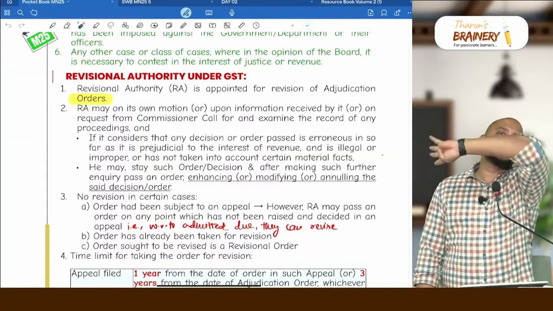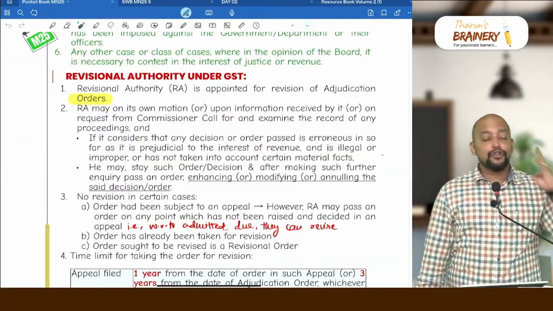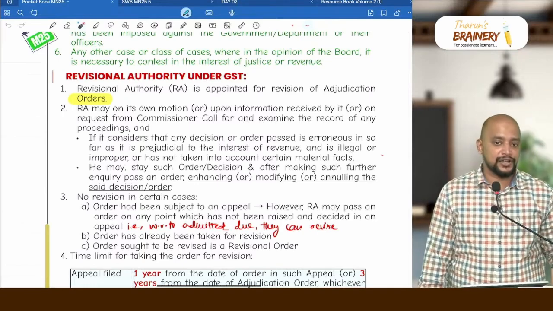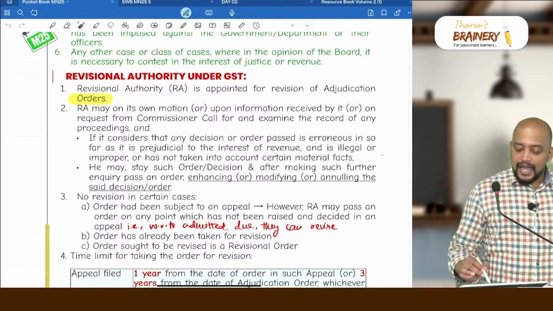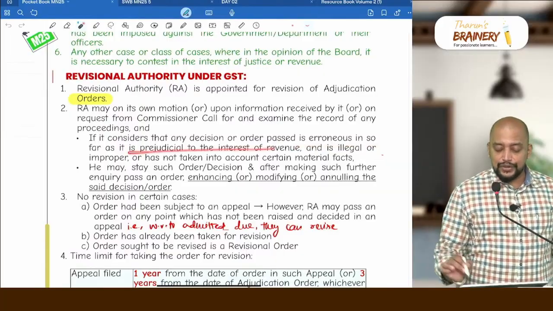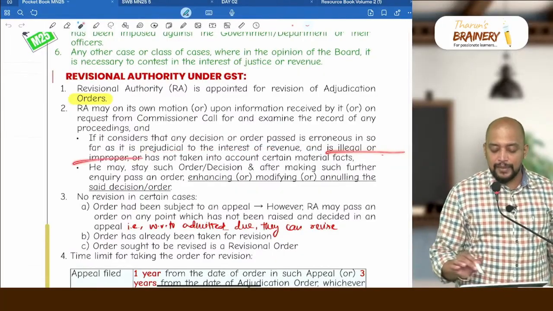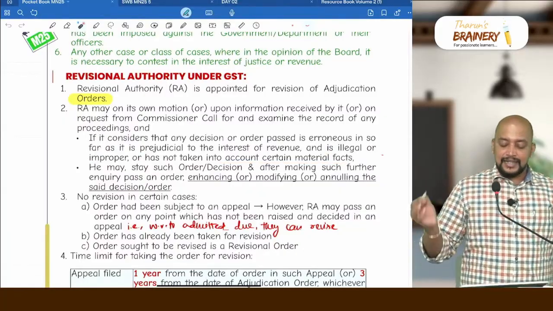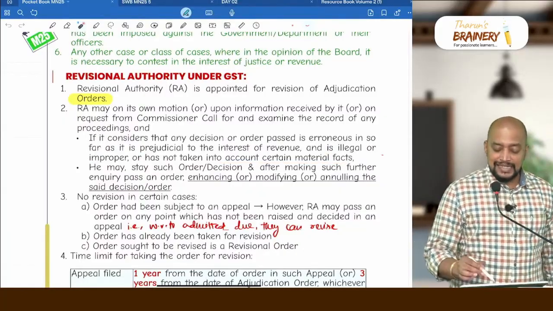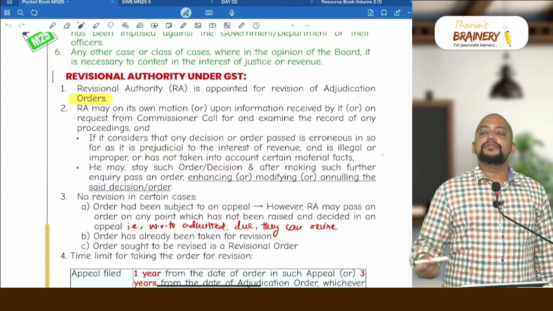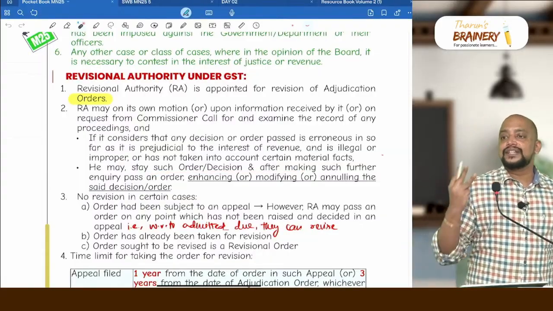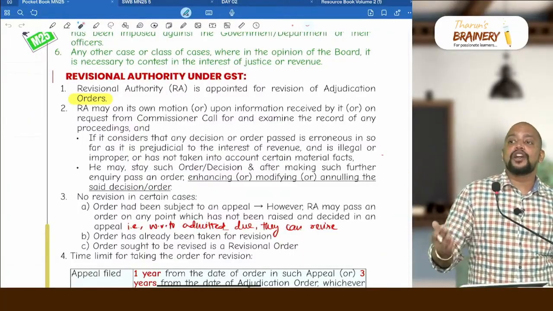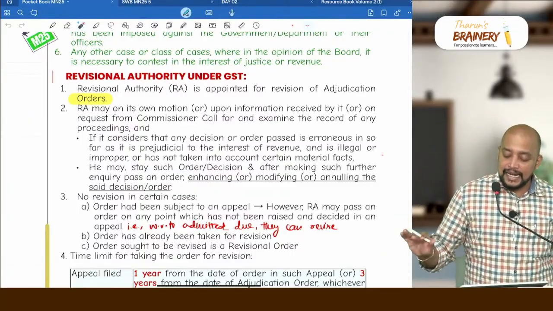Point number 4, has not taken into account material facts. 4 lines, okay. Remember these wordings, you should write them in the exam when you get a question on revision authority. Erroneous or prejudicial to the interest of revenue, or illegal or improper, or has not taken into account certain material facts. Then what can the revision authority do? They may stay such order or decision, and after making further inquiry can do any of these 3 things. Either they can enhance, that is increase, or they can modify, that is decrease, or annul, they can cancel the said decision or order.